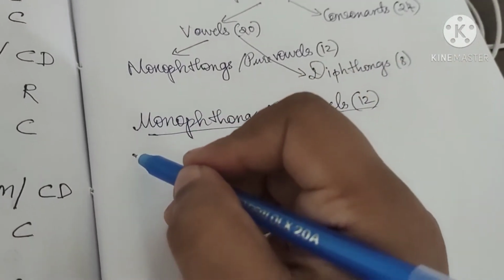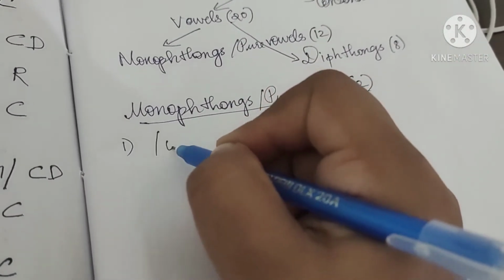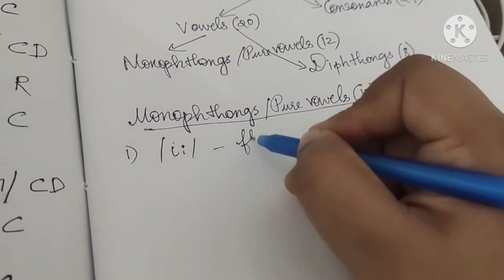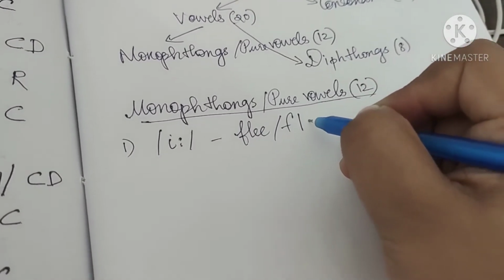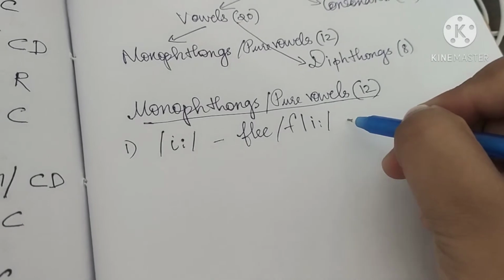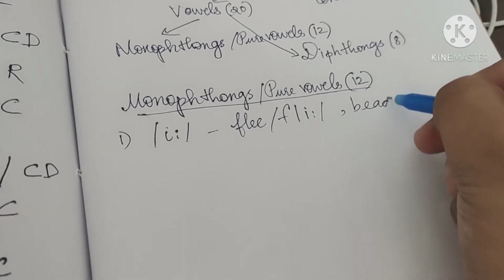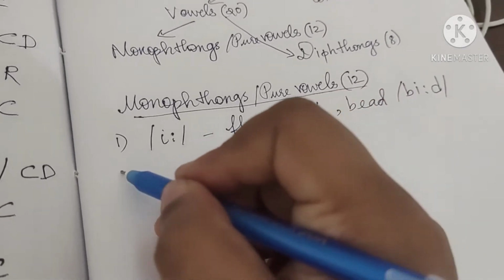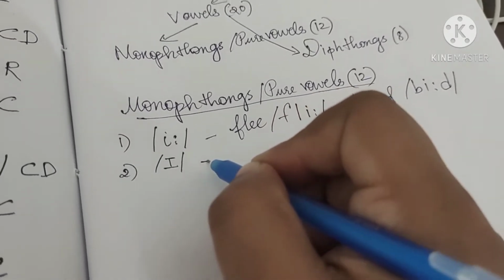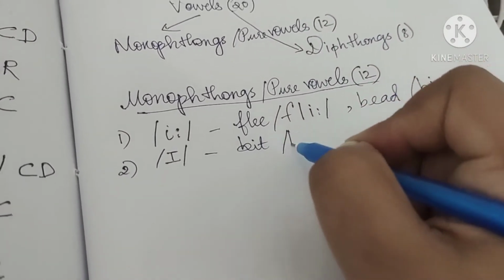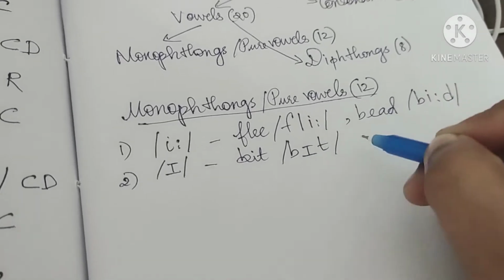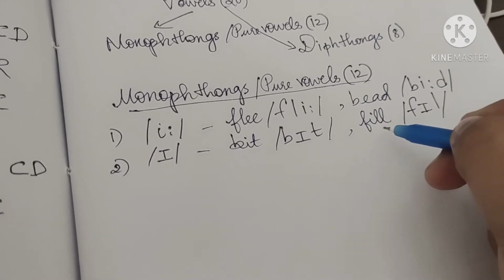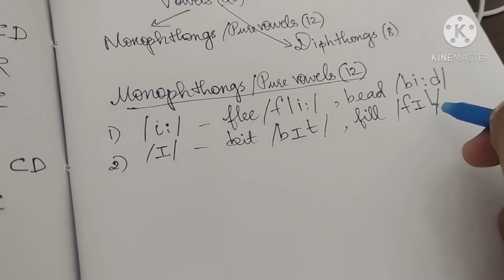So there are 12 in number. The first one that we will study is the sound as we see in flee, bead. Next one is the sound as we see in bit, b, i, t. Fill, f, i, l. You have to see that there are two letters L, but there is only one sound L.